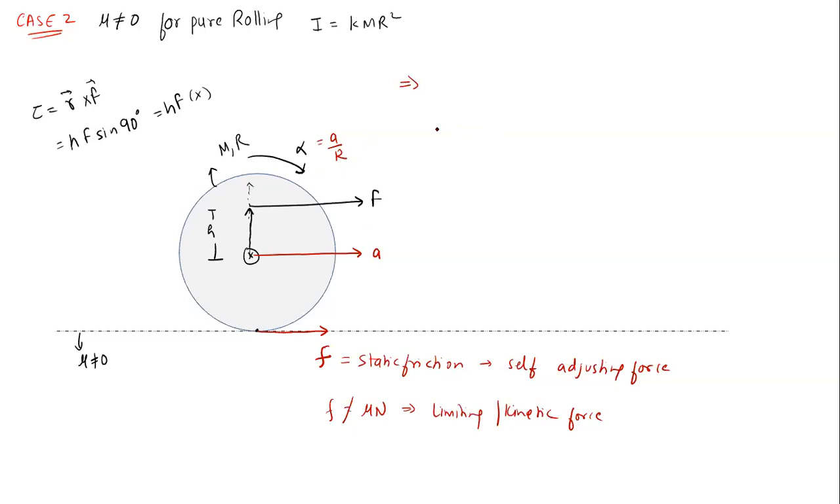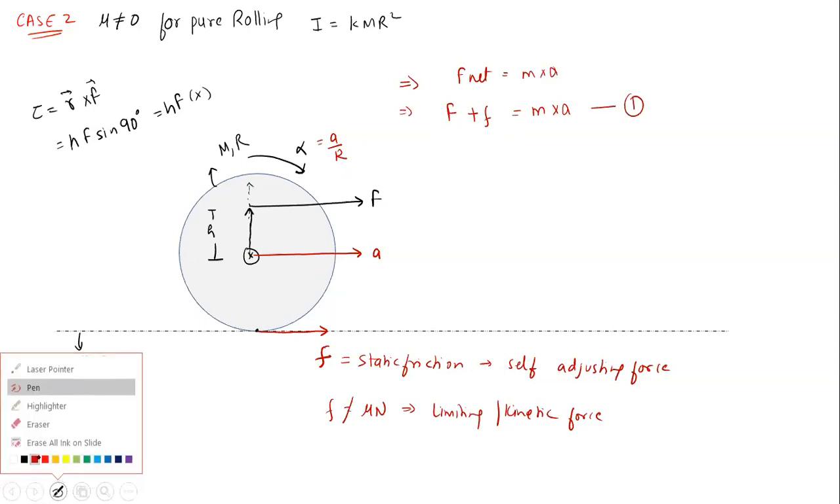If you apply the first equation, net force equals mass into acceleration. So what is the net force acting on this body? External force F on the right side plus the friction force, that too on the right side, must be equal to mass into acceleration. That is equation number 1.